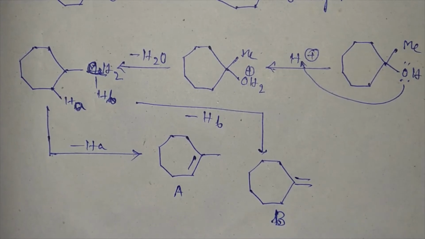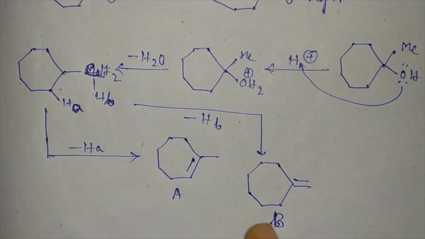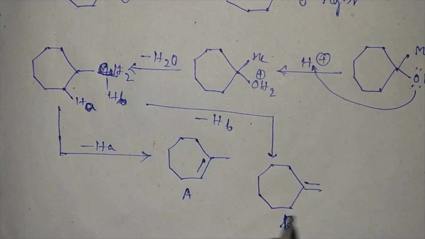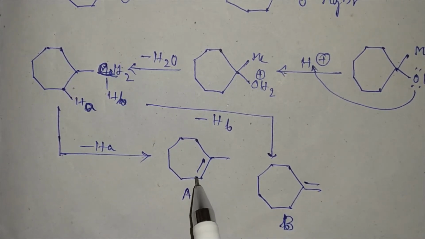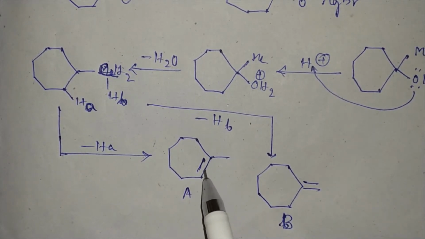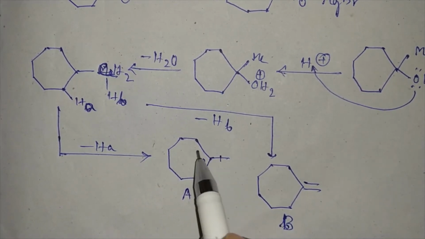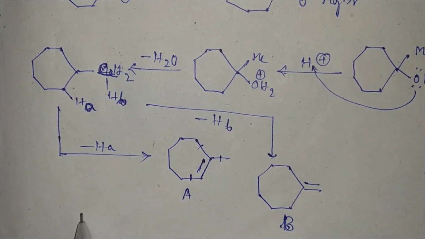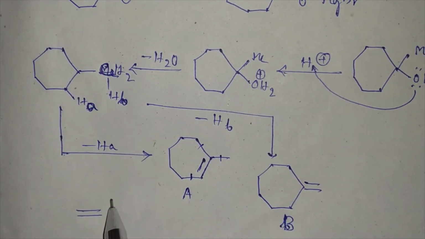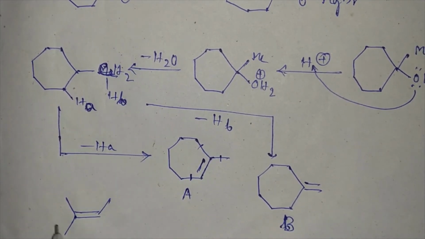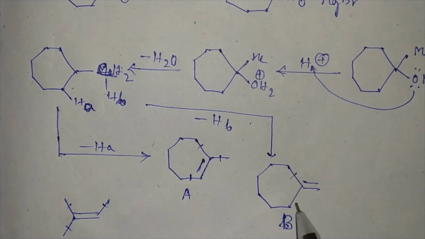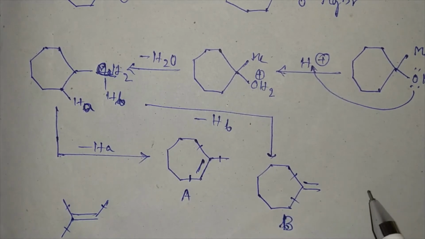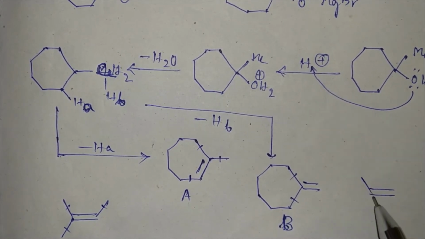So which one will be the major product? How will we determine which one will be the major product? First we have to see the structure of this alkene. In A, the double bond has 3 substitutions, that is 1, 2, 3. So it is a double bond of this type. 3 substitutions are there, whereas in B there are 2 substitutions.